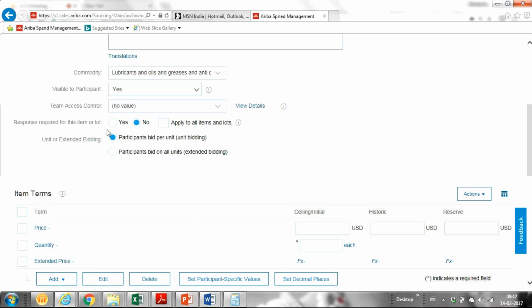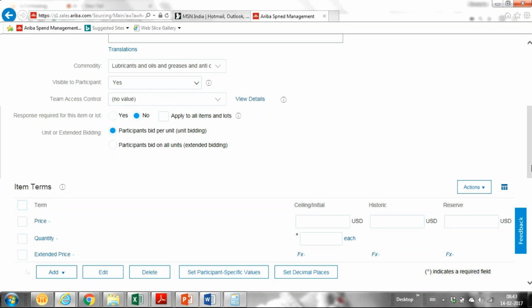If you miss any field, let me know. We discussed this in the RFP also, so let me explain once again. Response required for this item or lot: if you say yes, the supplier has to definitely select this lot. If we have multiple lots, like three lots, and you are not mandating this, then the supplier can say, I'm comfortable with the first lot and second lot, I don't want to bid on the third lot, and bid accordingly. But if you make it mandatory, then he has to submit a bid for this particular lot.